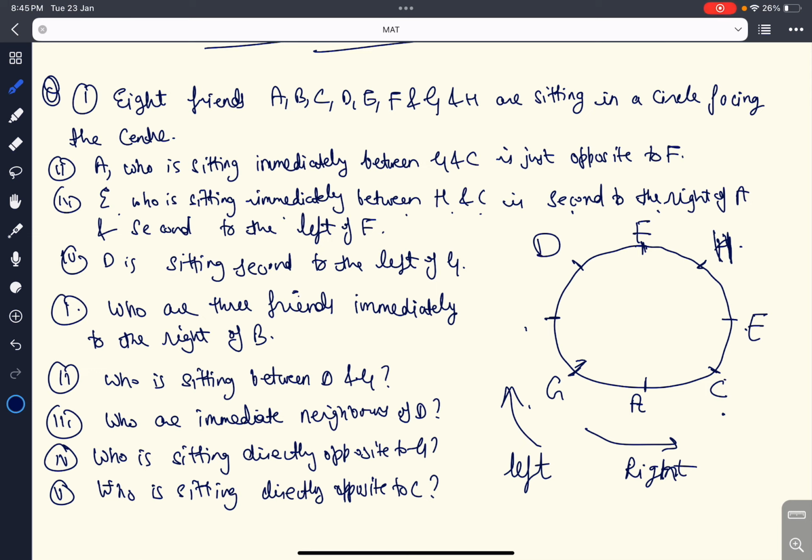We are left with only one person now, that is B. So this is B. So we have arranged the final statement. A, B, C, D, E, F, G, H, all of them are sitting according to the given information.